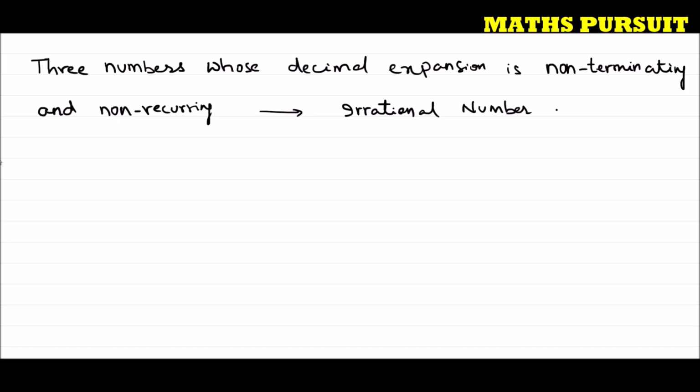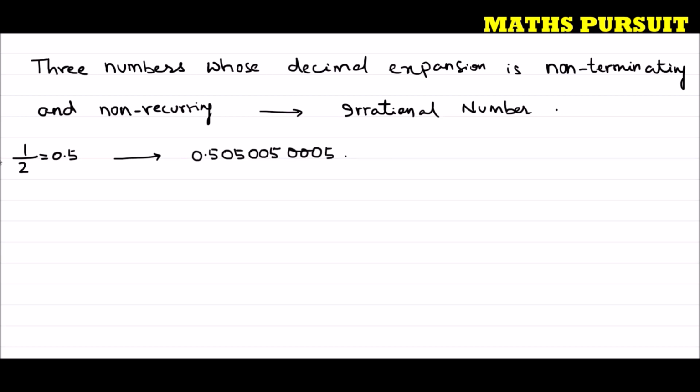The very easiest way that we can write some irrational numbers: for example, let me take a rational number, 1/2, whose value is 0.5. Now from this value I am going to derive an irrational number. How to derive an irrational number from this? The value is 0.5. Then I will write 0.505, then I will write 0.50505, then I will write 0.5005.